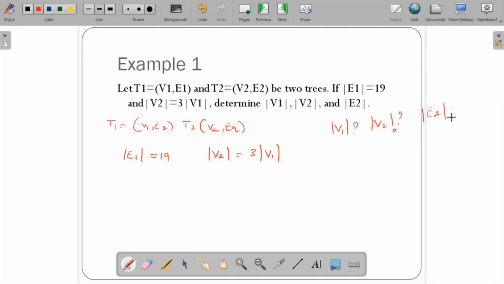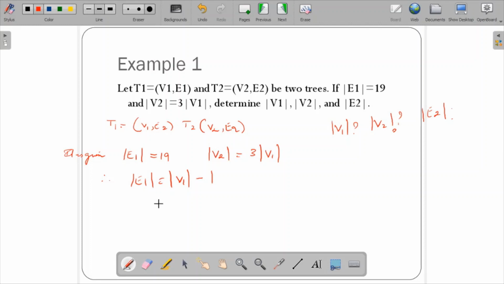Now what is given over here? We have E1 equal to 19. Both are trees.